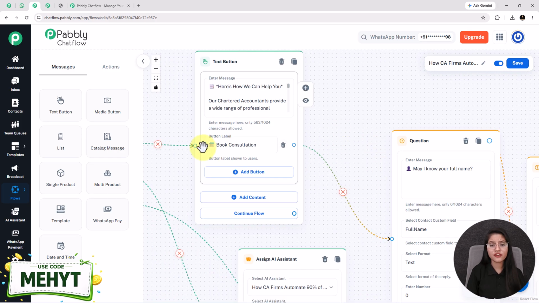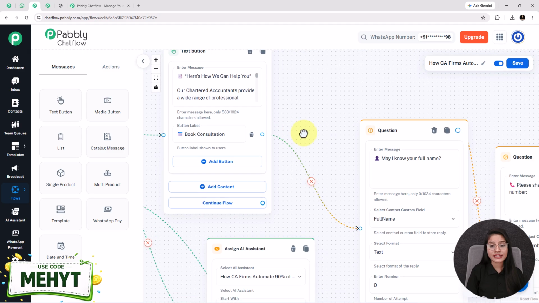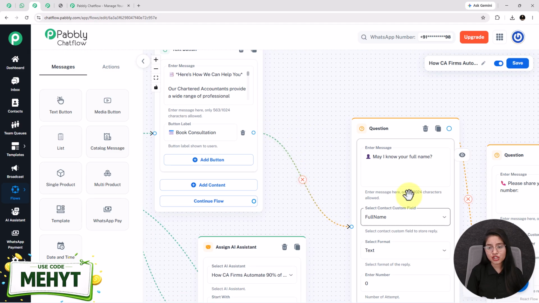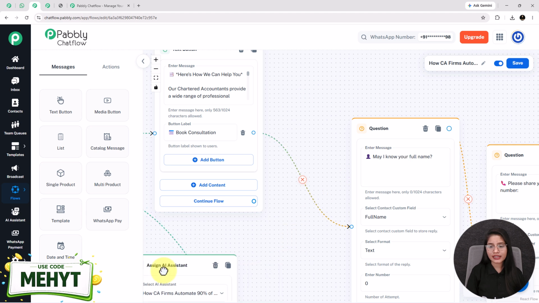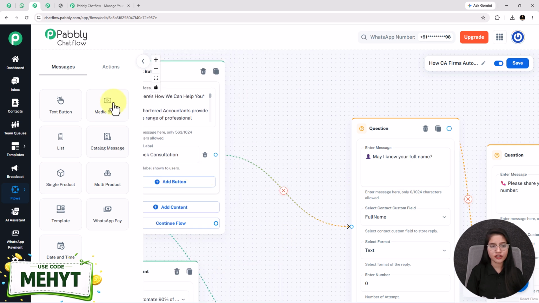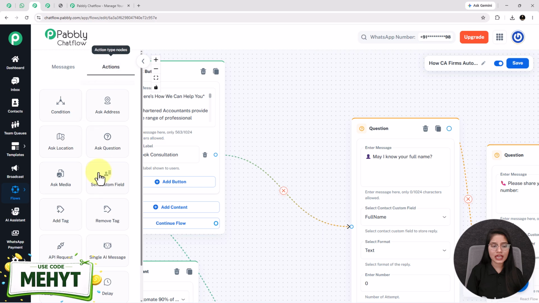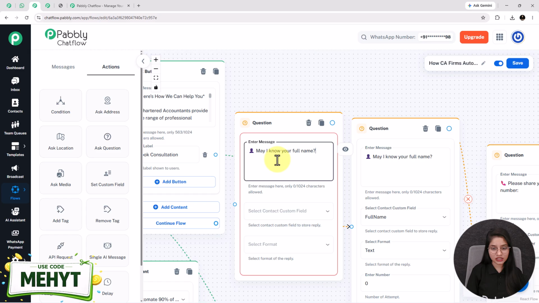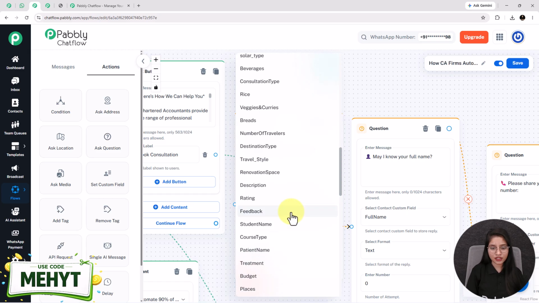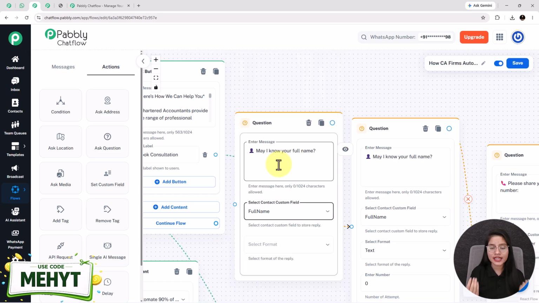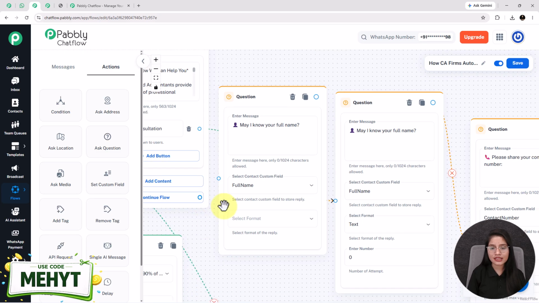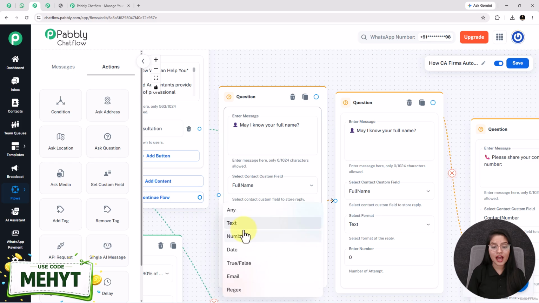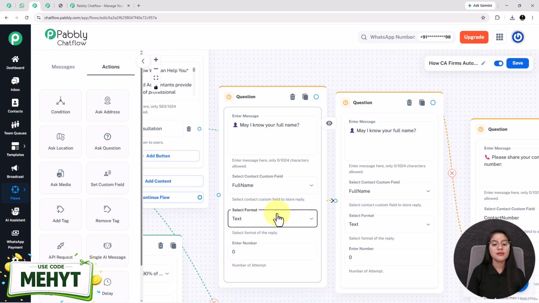Now when the user will click on this book consultation button, then my bot will ask them to share their full name. So for that, I have added the question node here. For adding a question, you have to click on this actions option and add this ask question node. Just enter the question in this field, select the contact custom field from here based on the question. As here I have asked the client to share their full name, that's why I have selected the contact custom field as full name, and the format I have selected as text because the name should always be in the format of text.